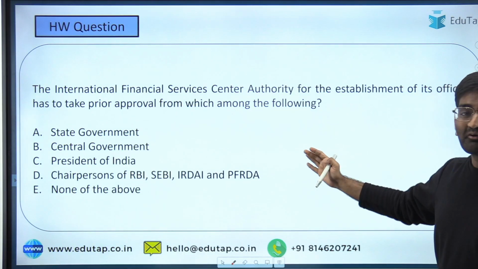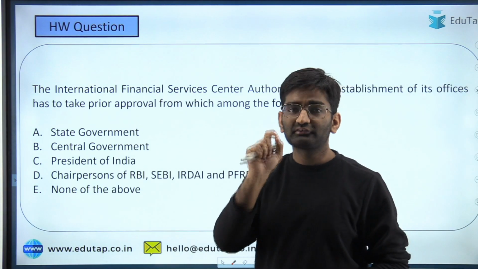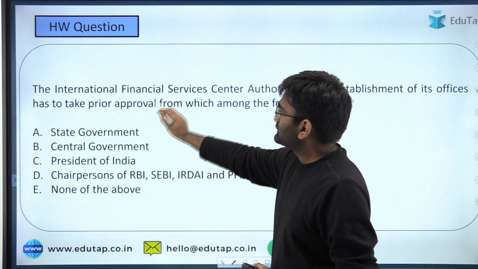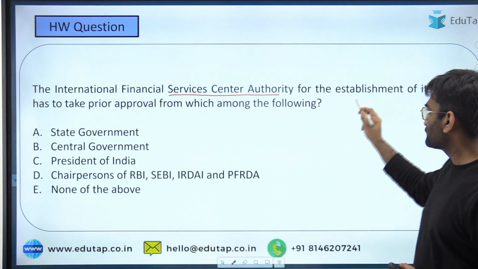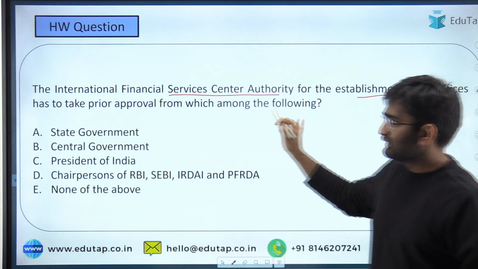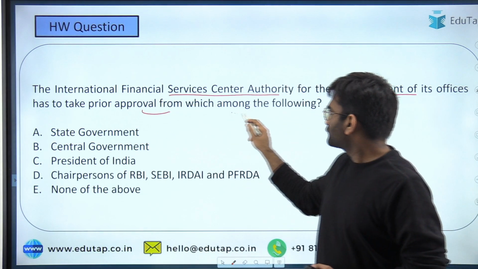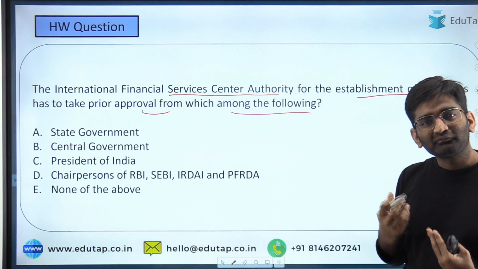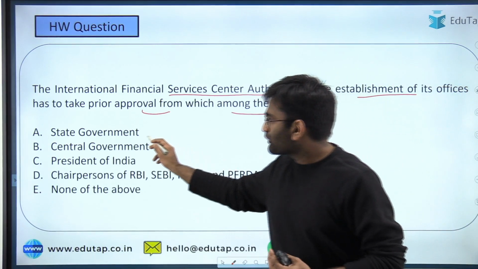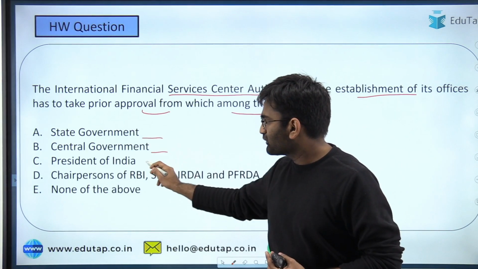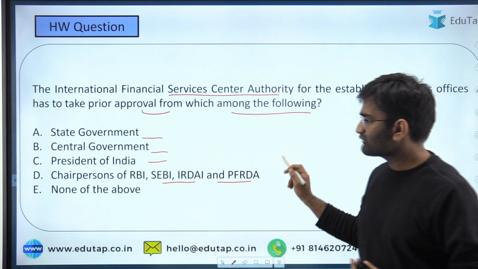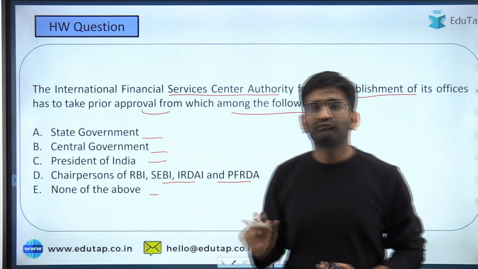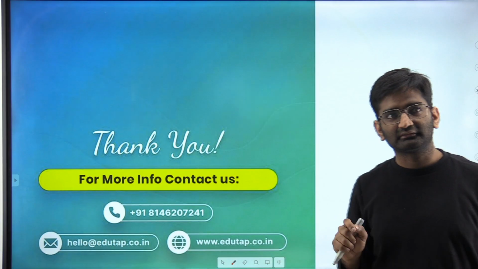Here is a homework question for you, for which you have to give the answer in the comment section. The question is, the International Financial Services Centres Authority, for the establishment of its offices, has to take prior approval from which among the following? I hope looking at the options by now you know what can be the correct answer. The options here are state government, central government, President of India, chairpersons of RBI, SEBI, IRDA and PFRDA, or none of the above. You have to give the correct answer in the comment section, right?